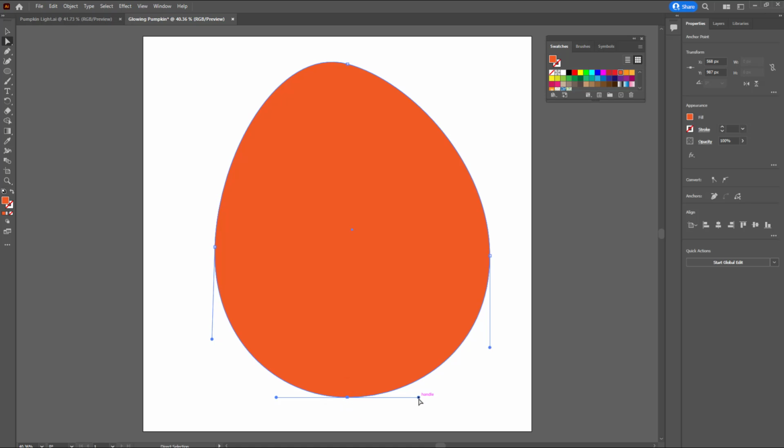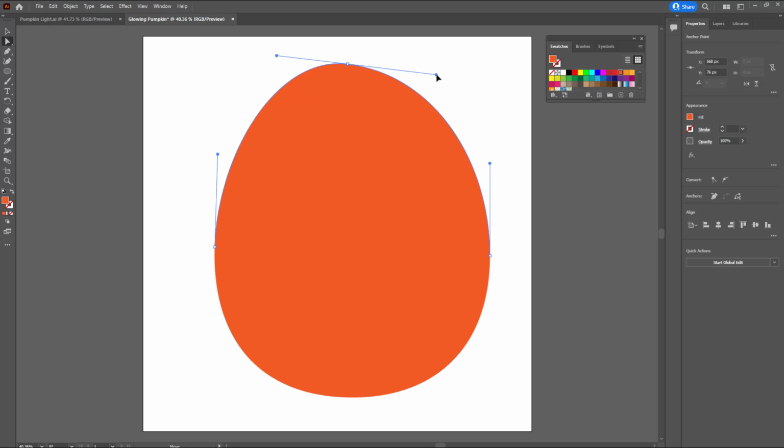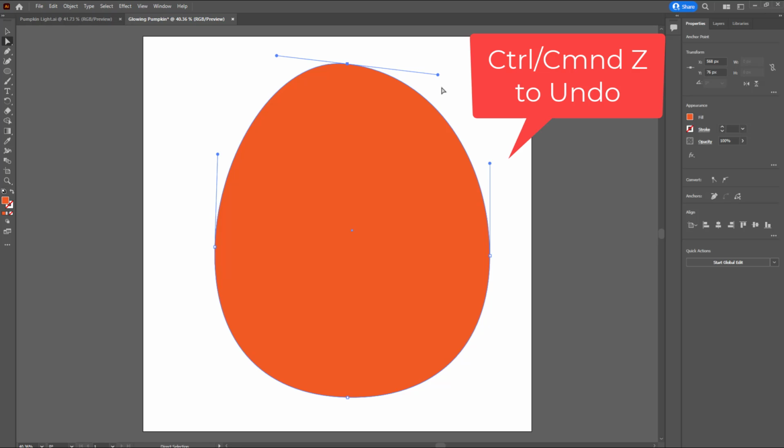You can also click on the end of the handle and drag it out to make it wider. And this is a little bit too skewed on the top. There, I think that looks pretty good. And if you don't like what you did, you can always push Control Z as many times as you want to undo.